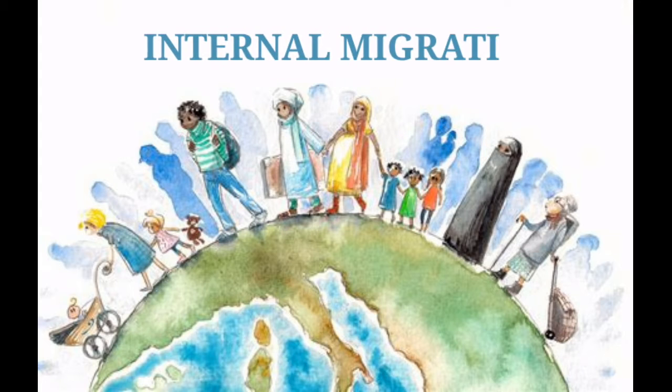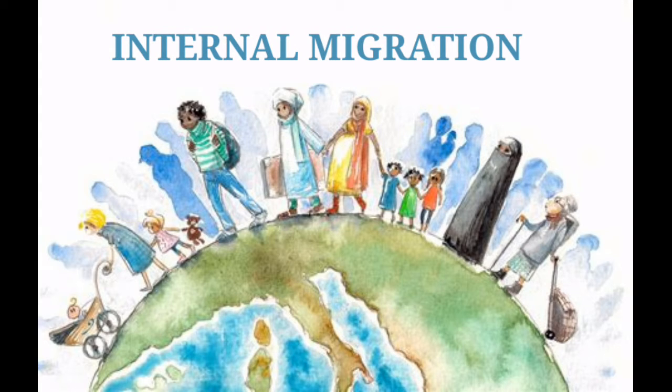Internal migration or domestic migration is human migration within one geopolitical entity, usually a nation state. Internal migration tends to be travel for education and for economic improvement or because of a natural disaster or civil disturbance. Or, in very simple words, internal migration is migration that takes place within the country. Now, it is of different types.